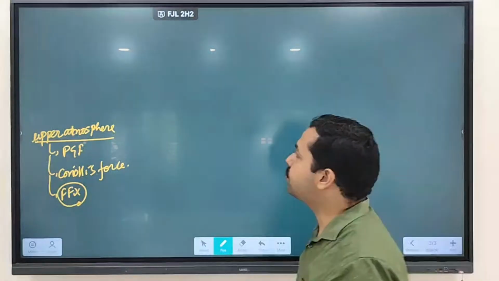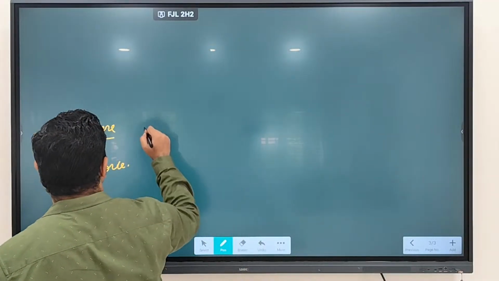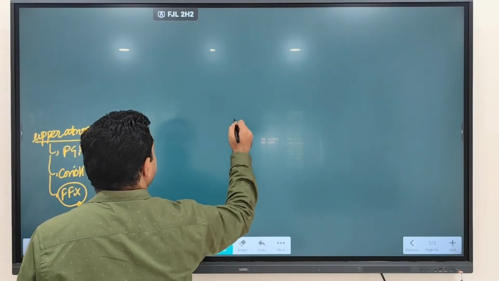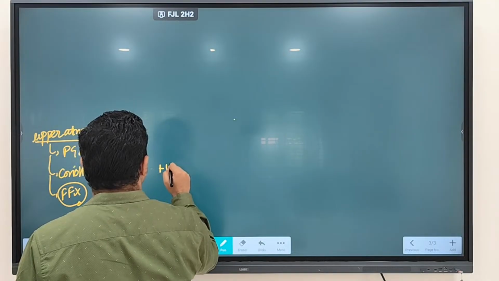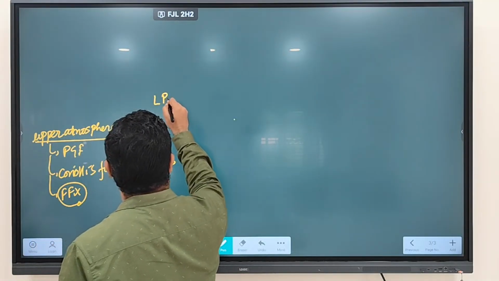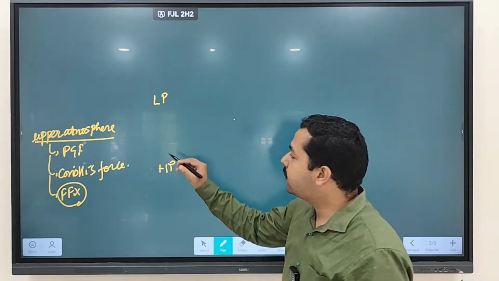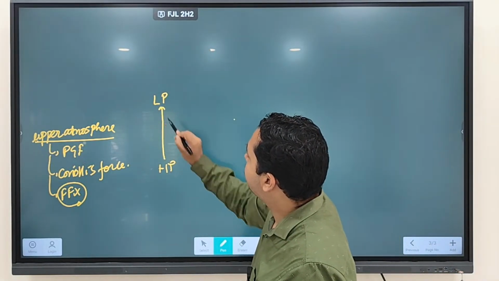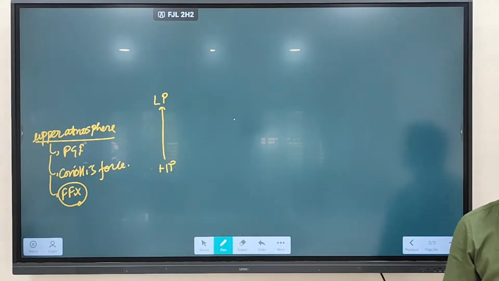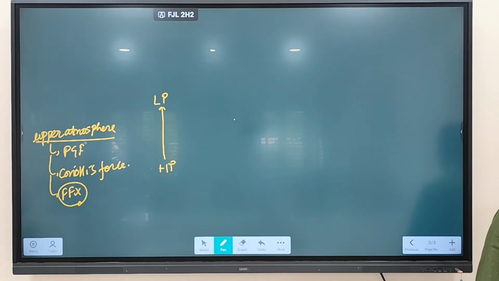So what is a pressure gradient force? We discussed that pressure gradient force is generated due to difference in pressure. Let's say this is the high pressure zone, and this is the low pressure zone. As we discussed, pressure gradient force is going to drive the wind from where to where? From high pressure to low pressure.